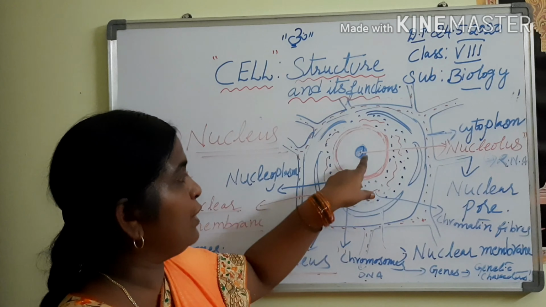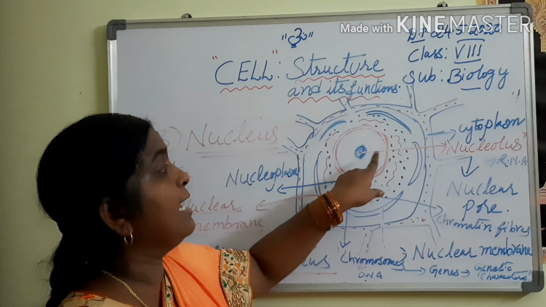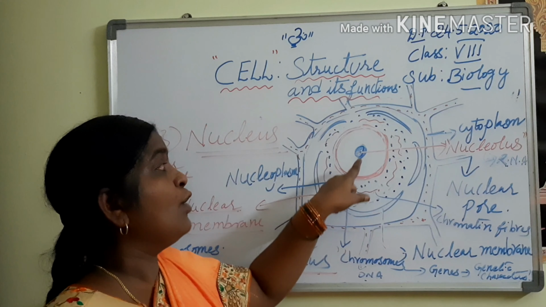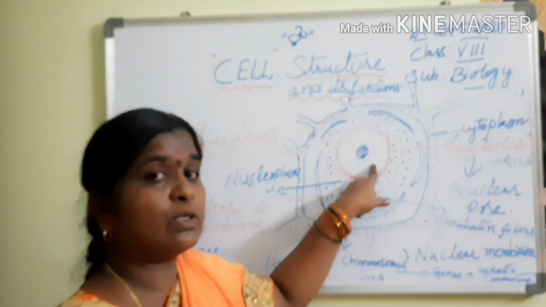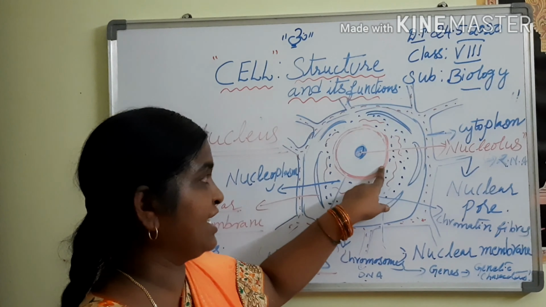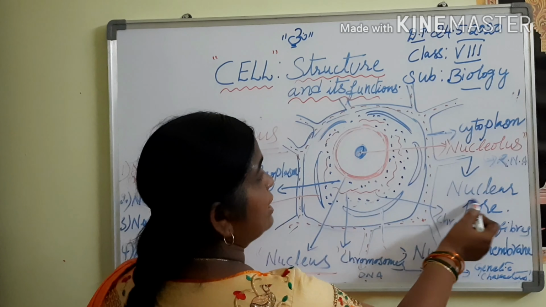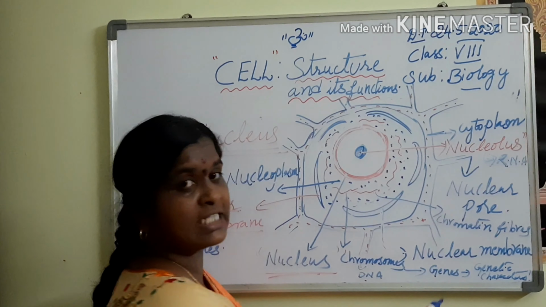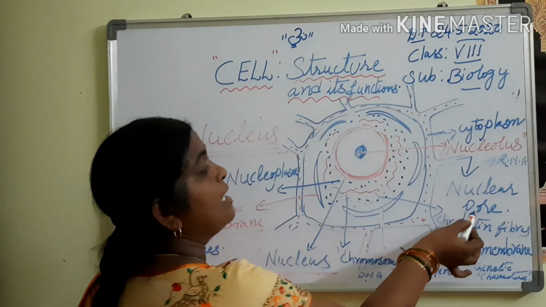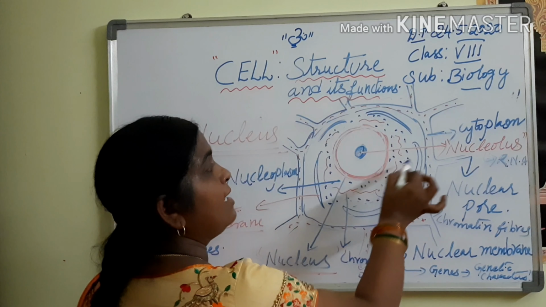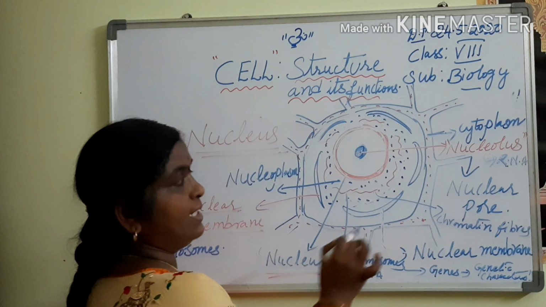Nucleolus is present inside the nucleus. We can observe it under the microscope by staining it. Understood? This nuclear pore, we have already discussed, allows only the required materials to flow into the cell through the cytoplasm.